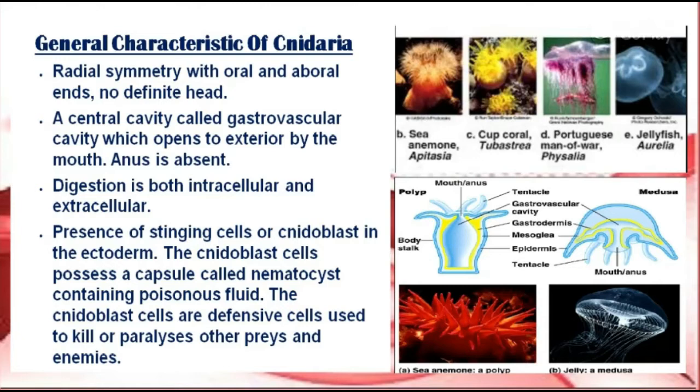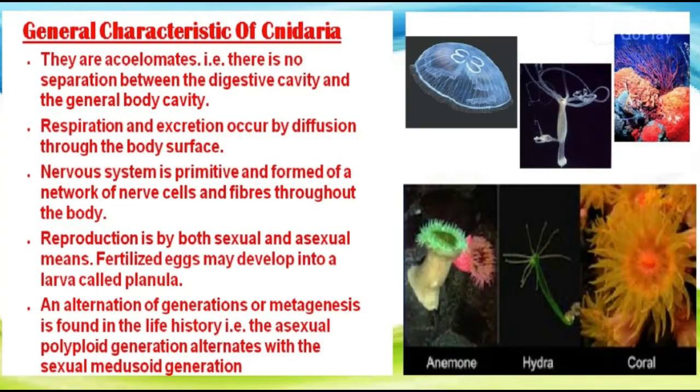You can see here some examples and their structures. Next, they are acoelomates, that is, there is no separation between the digestive cavity and the general body cavity. Respiration and excretion occur by diffusion through the body surface. The nervous system is primitive and formed of a network of nerve cells and fibers throughout the body. Reproduction is both by sexual and asexual means. Fertilized eggs may develop into larvae called planula. An alternation of generation is found in the life history, that is, the asexual polyp generation alternates with the sexual medusa generation.